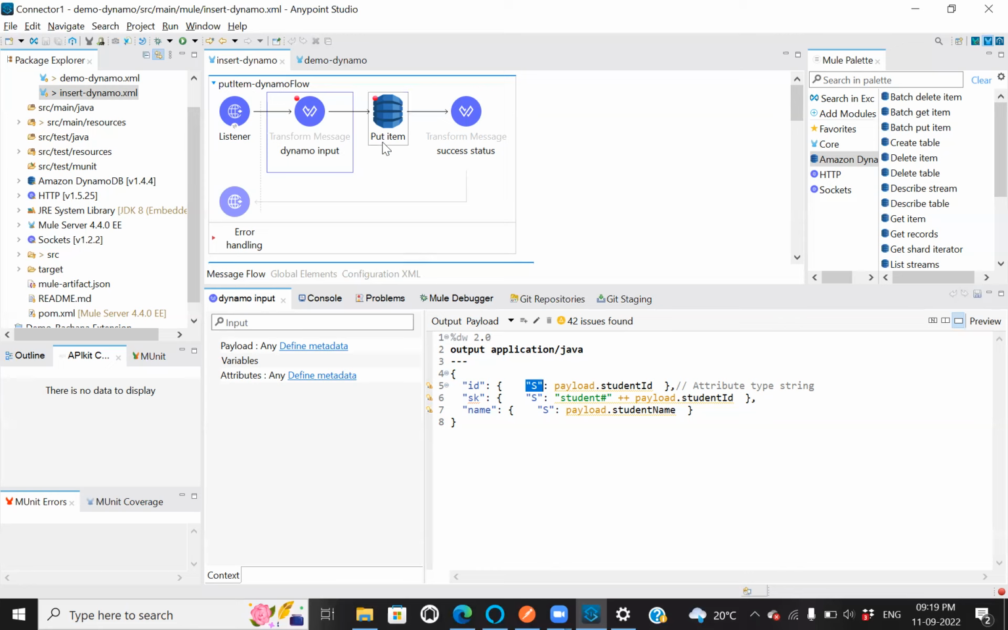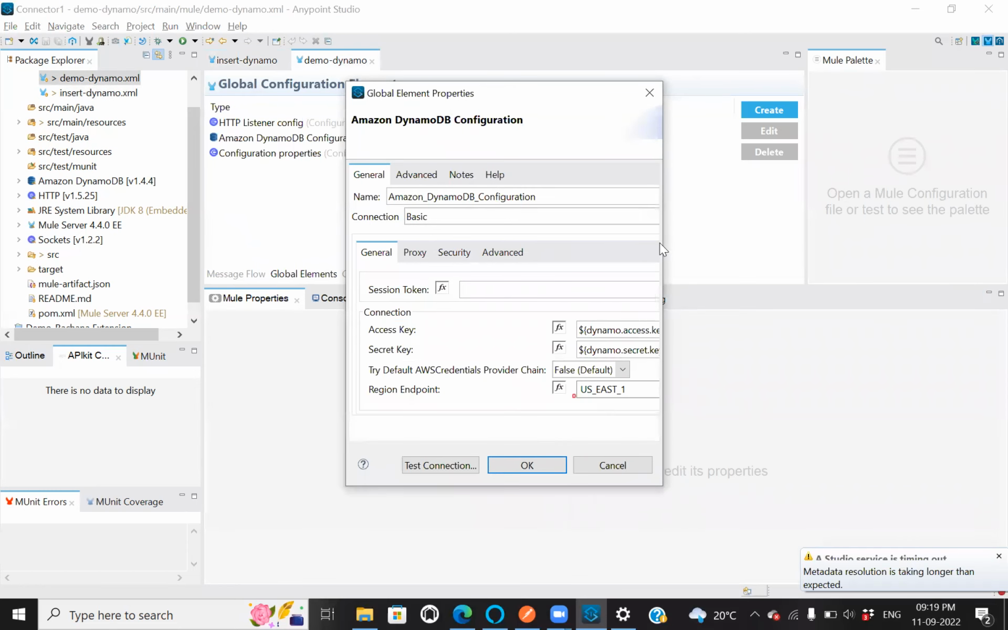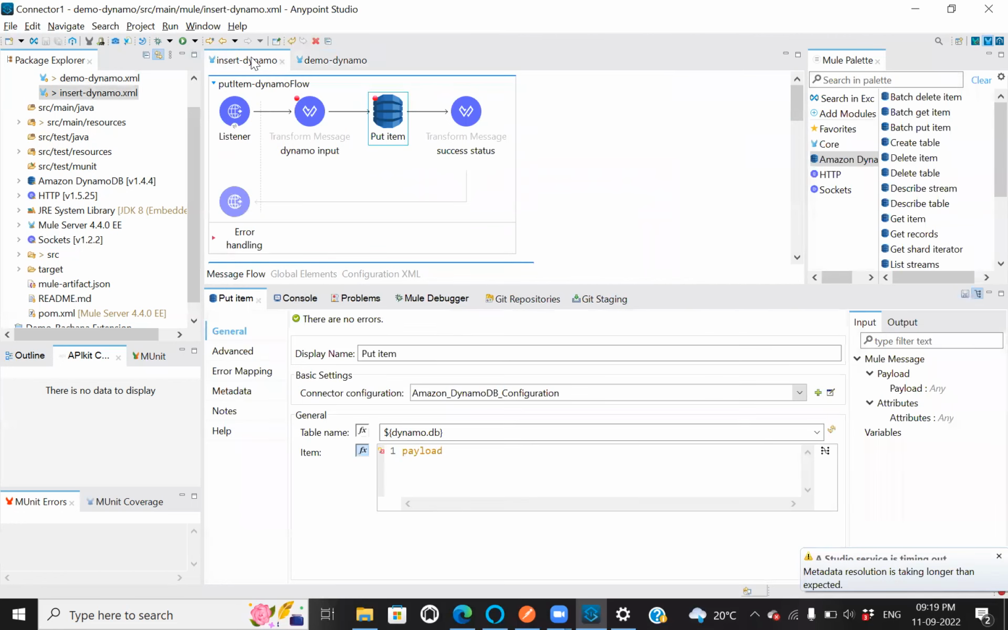And my PutItem connector looks like this, and the basic configuration in general consists of a connector configuration. Let's see what I have given over here. I have provided an access key, secret key, followed by a region endpoint for my Amazon DynamoDB configuration. Once I have constructed my payload, I'll be passing that payload in the column for an item, followed by the table name, whatever the DB table name I have.